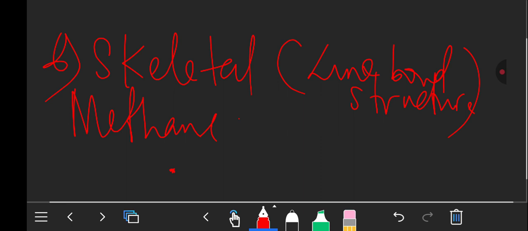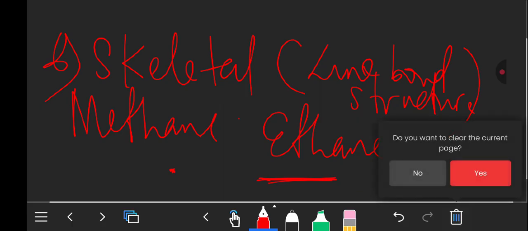We'll look at the rules of representing a compound using skeletal structure. We've talked about methane. Let's look at ethane. Ethane has two carbons, so I'll draw a line, meaning there's a carbon there, there's a carbon there, and there are hydrogens, but I won't show the carbons and hydrogens. You just represent it using a straight line.